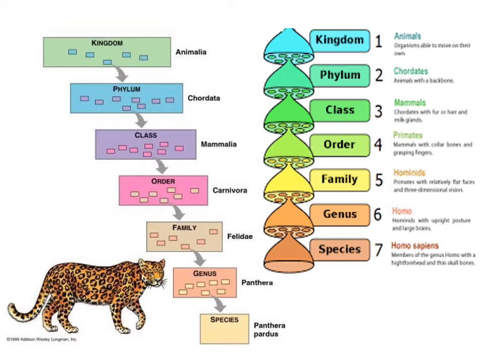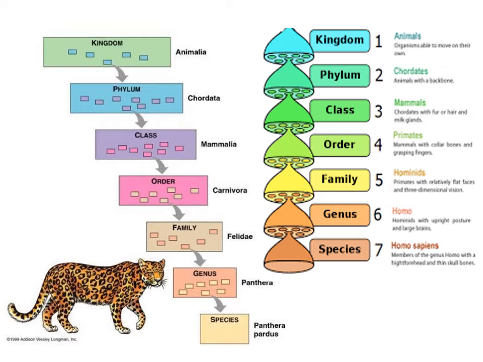So these two are not at all related, but somehow the general characteristics up to class make them come under the same class. From there, it's the dissimilarities that are used for classification. So genus, it is Panthera, and species, it is Panthera pardus.